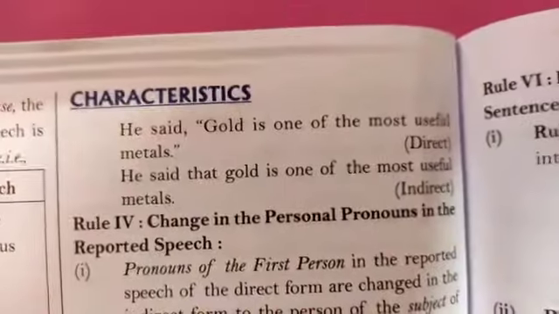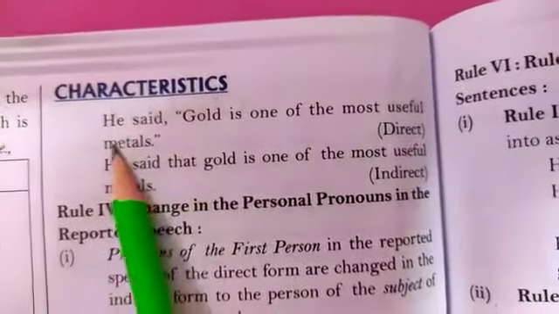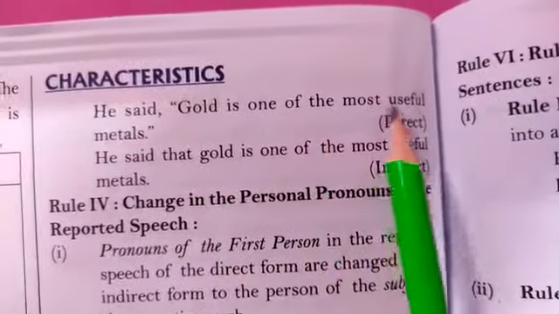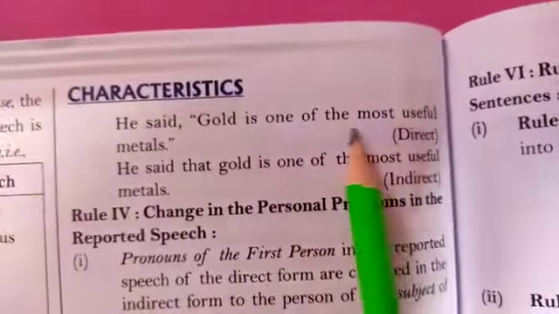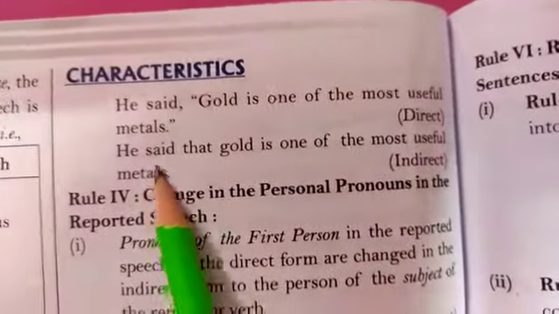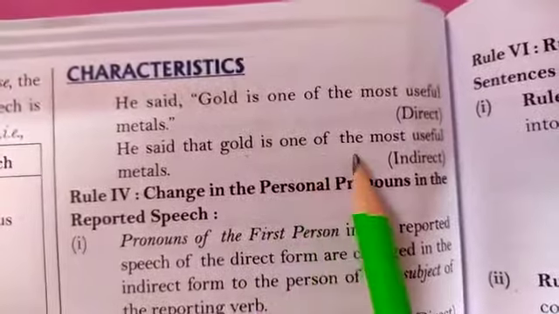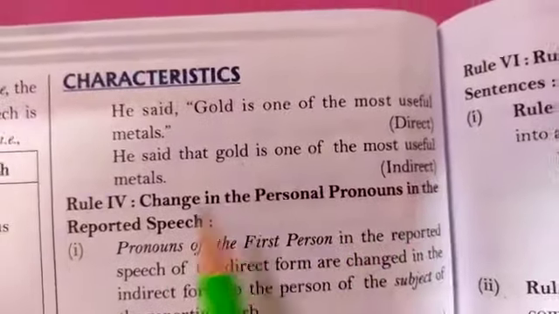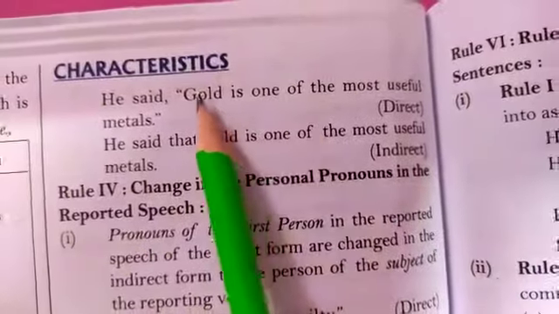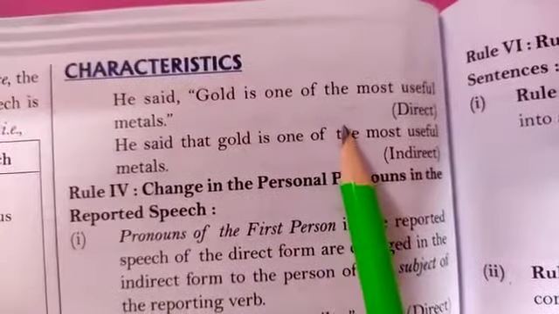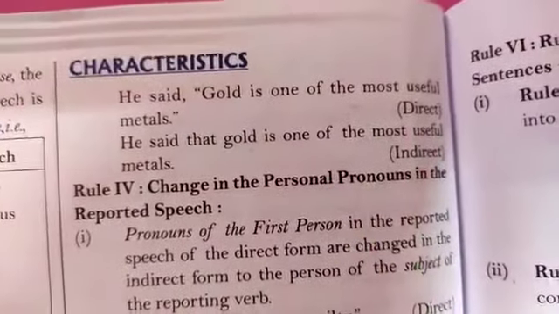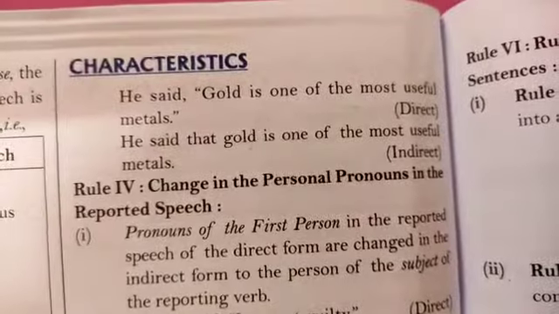Then next we talk about the characteristic. He said, "Gold is one of the most useful metals." He said that gold is one of the most useful metals. This is the characteristic of gold, so it will also remain the same. No tense will be changed in this sentence also.